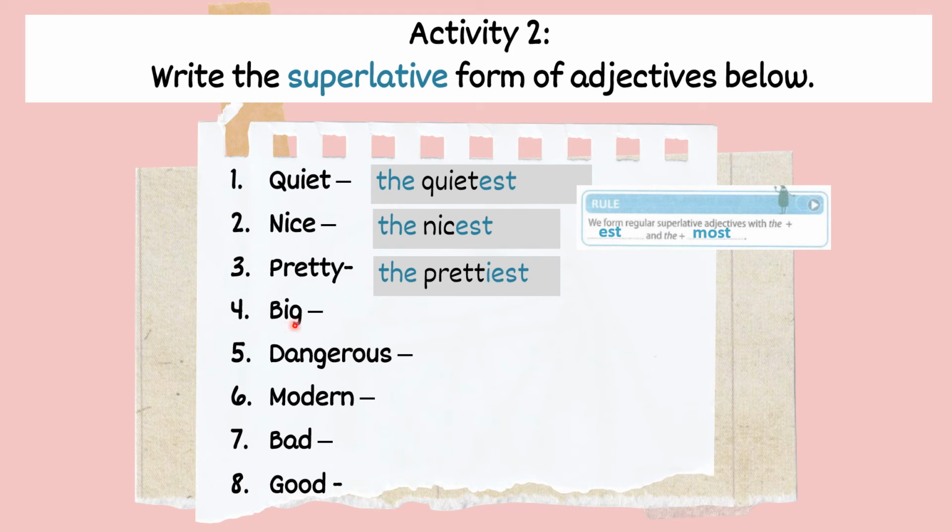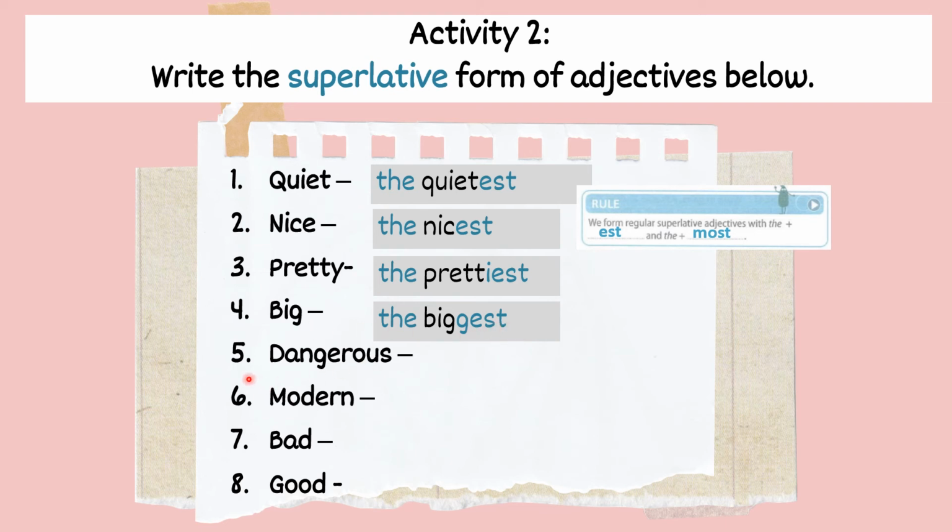Bila ada vowel dengan consonant, we have to double the consonant. Doublekan huruf, gandakan huruf g ni. So, big become biggest. Okay? The biggest. Don't forget the est at the back.